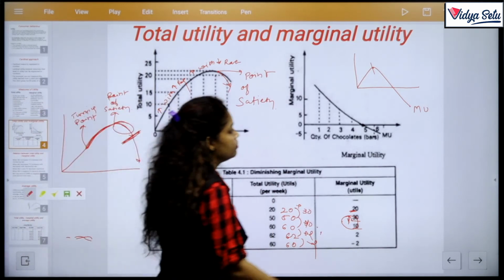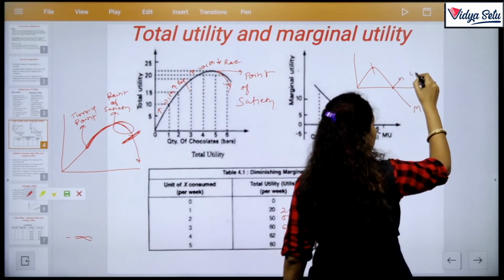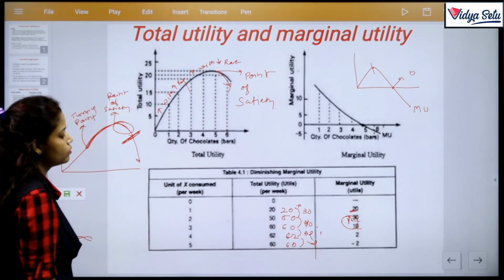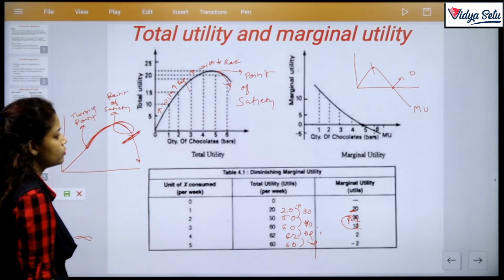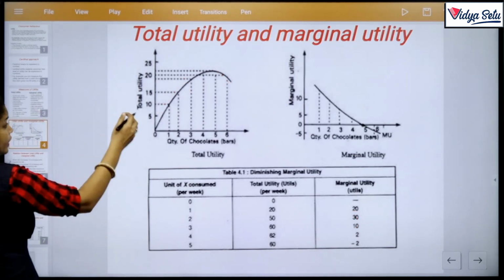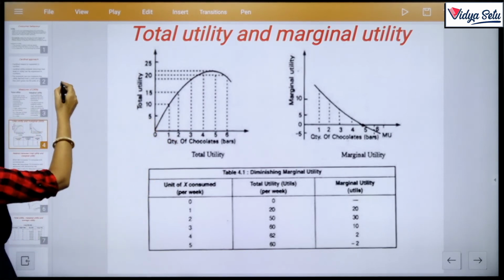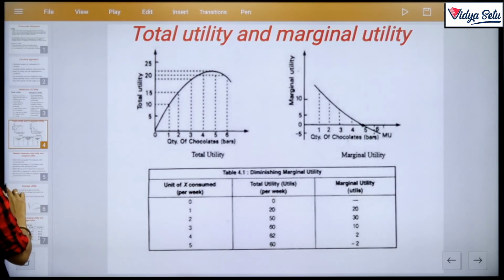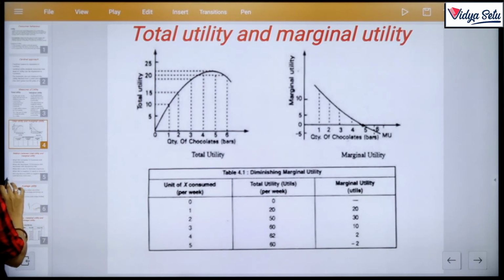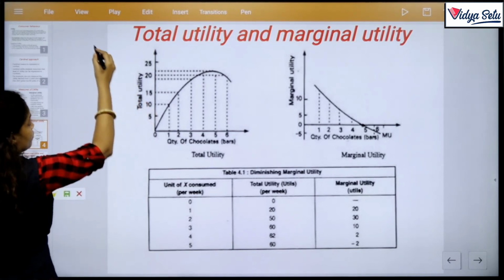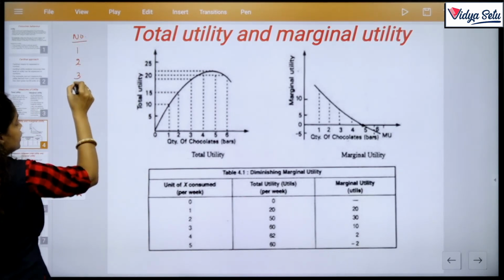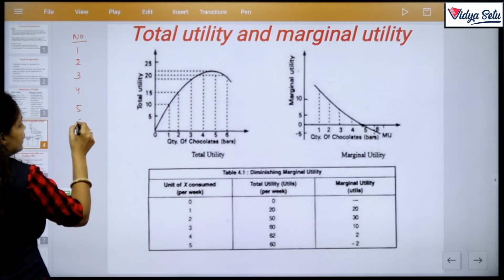At this point we are on 0. We can use the table and I'll show the relationship of both of these. Number of units 1, 2, 3, 4, 5 and 6.